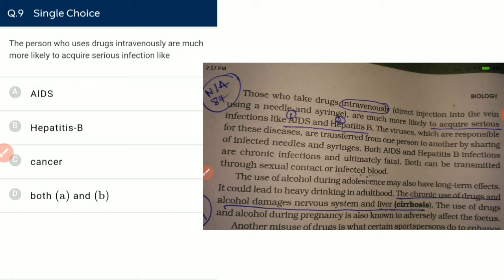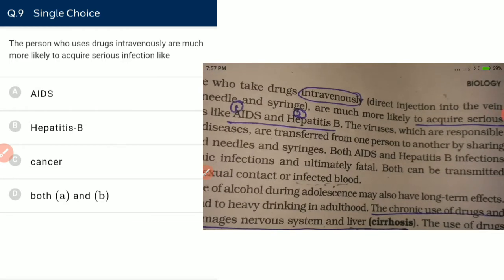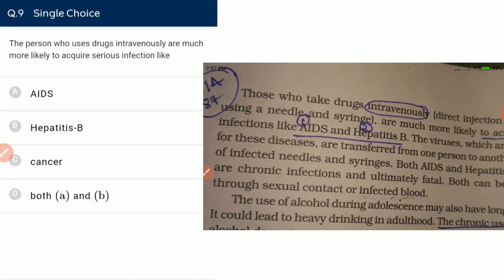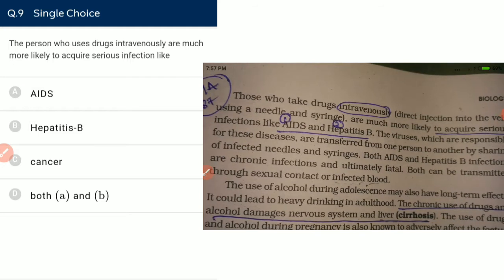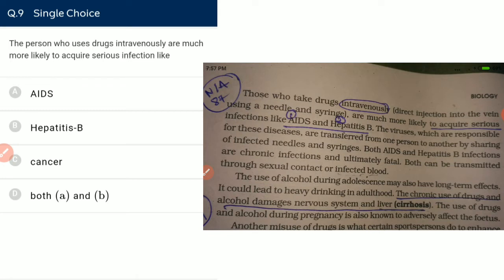The person who uses drugs intravenously is much more likely to acquire a serious infection like. The question arises from a clear NCERT line. Those who take a drug intravenously, meaning direct injection into the veins using a needle or syringe, are much more likely to acquire an infection like AIDS, that is acquired immunodeficiency syndrome. Syndrome means a group of symptoms. Okay, hepatitis B and acquired immunodeficiency syndrome. So our answer, both A and B, means D.